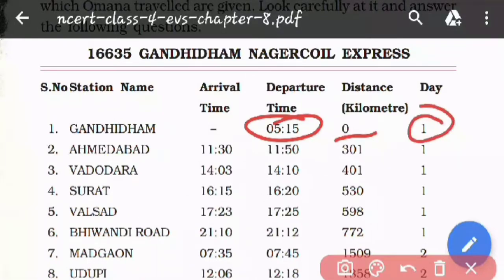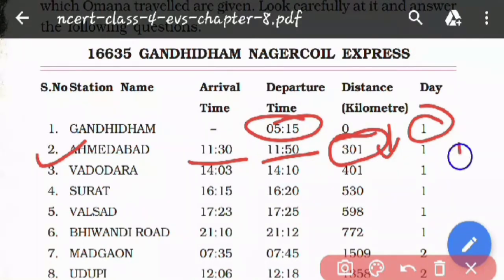Now the second station is Ahmedabad, and in Ahmedabad the train arrived at 11:30. You know that at 11:30 in the morning, Omana and her family came in and started their journey. The departure time is 11:50, so the train left Ahmedabad at 11:50. Now what is the distance between Gandhidham and Ahmedabad? The distance between Gandhidham and Ahmedabad is 301 kilometers, and it is still the first day.